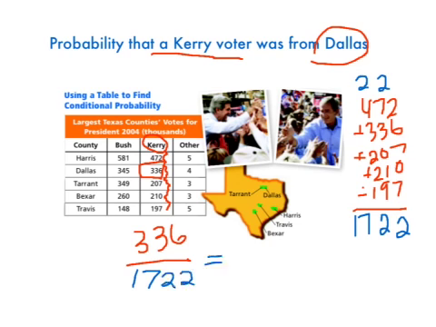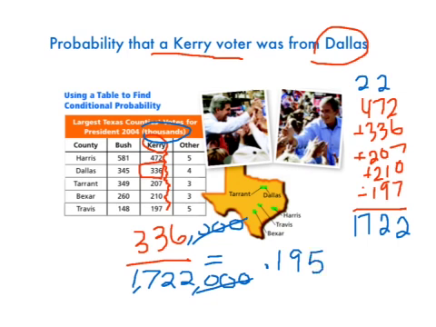So we have 336 over 1722, and technically since it's in thousands, it's 336,000 over 1,722,000. But we don't even need to use those numbers because those thousands cancel out. So we get 336 divided by 1722, and we get 0.195.